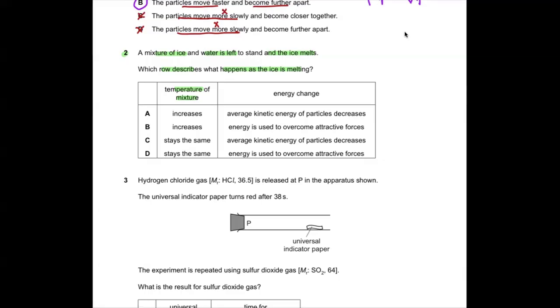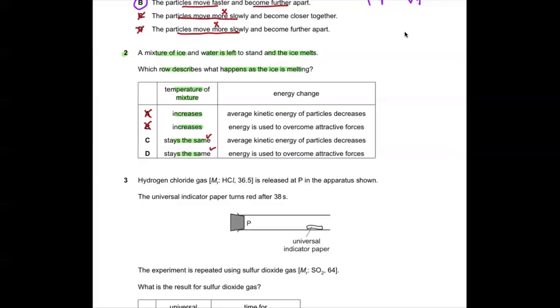It stays the same. So these two increase and these two stay the same. Since they say that it increases, it helps us identify that A and B are wrong, and C and D have the first column correct.